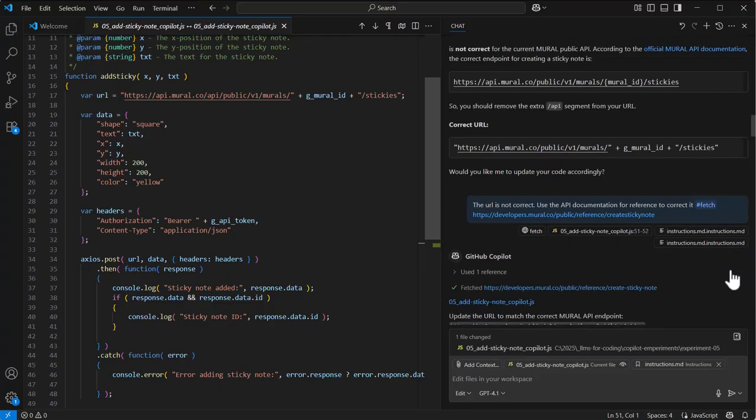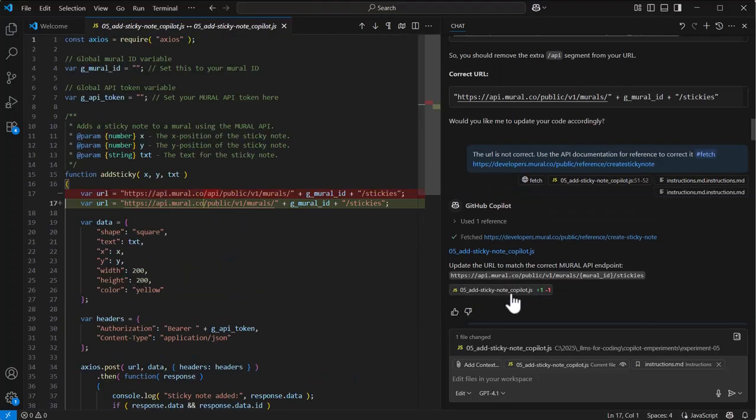Now we go back to that fetch functionality. So I say the URL is not correct. Use the API documentation for reference to correct it. And then I do the fetch call to pull in the API docs for the endpoint that I want to use. Do you notice this little bug here? I told it to fetch a specific URL, and it says it fetched a different URL. So it does all that, and it hasn't fixed it, changed the URL, but the endpoint is also still wrong.